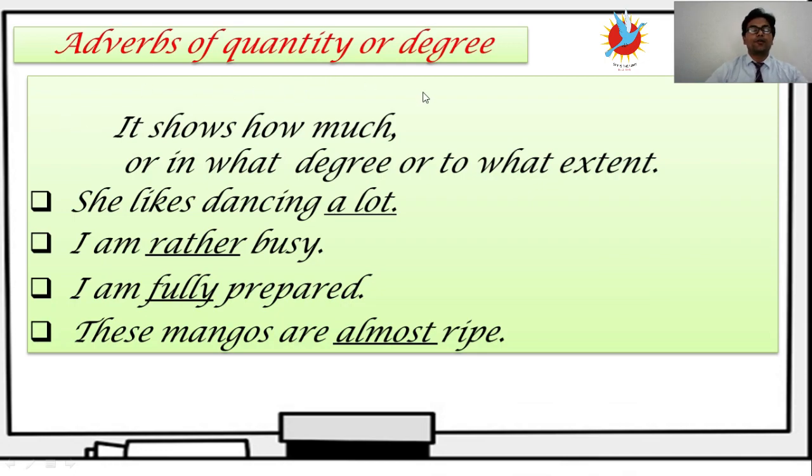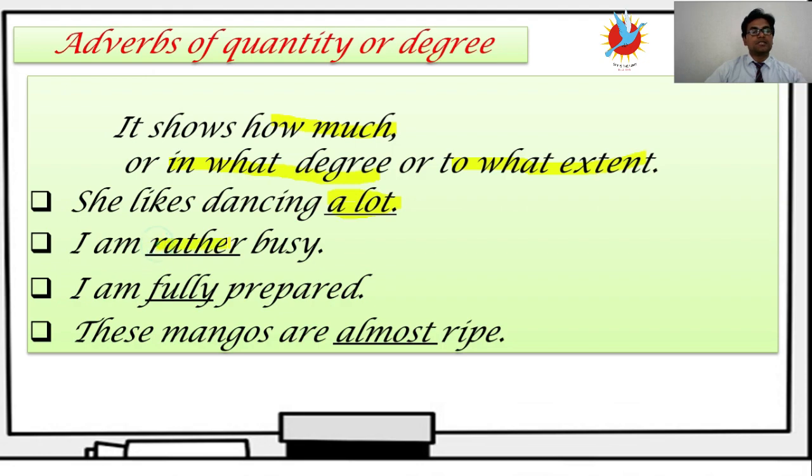Adverb of quantity or degree. It shows how much or in what degree or to what extent. For example, she likes dancing a lot. How much does she like dancing? She likes dancing a lot. So this is an adverb of quantity.